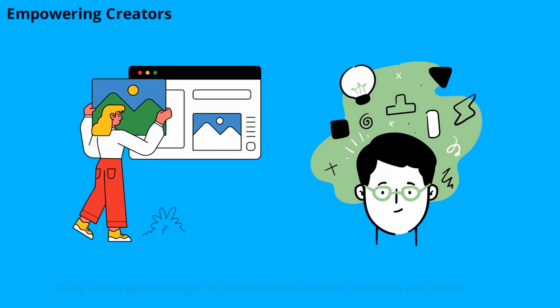Kling 3 is a game-changer for independent creators, YouTubers, and artists. By removing traditional barriers, it empowers more people to tell their stories and share their visions. The result is a more diverse and innovative creative landscape where unique voices can shine. With Kling 3, anyone can produce content that stands shoulder to shoulder with major productions.